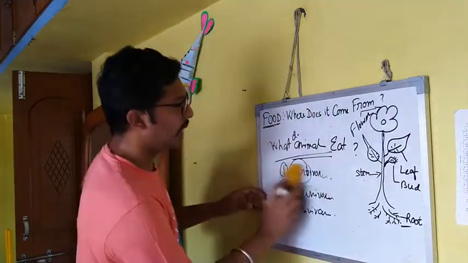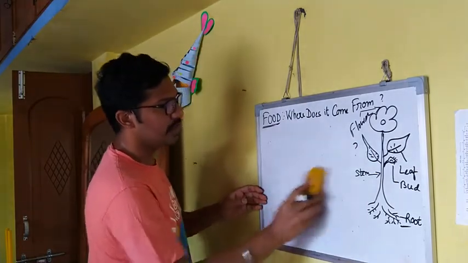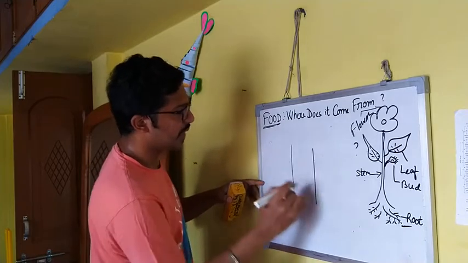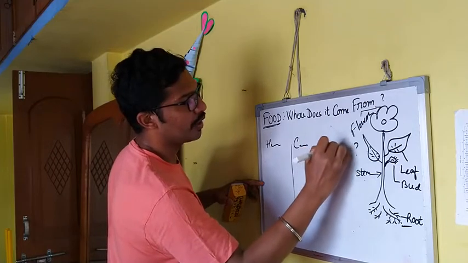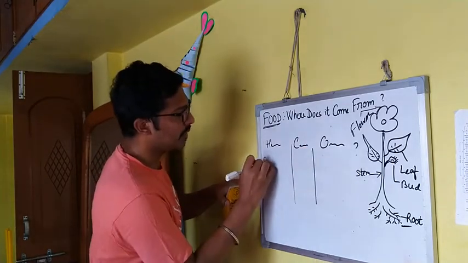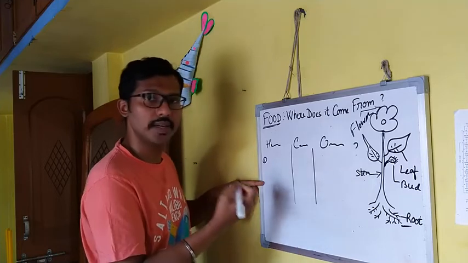Do you notice a chart in your textbook? There we have to classify herbivores, carnivores, and omnivores. You can put examples: herbivores like cow, goat, deer.